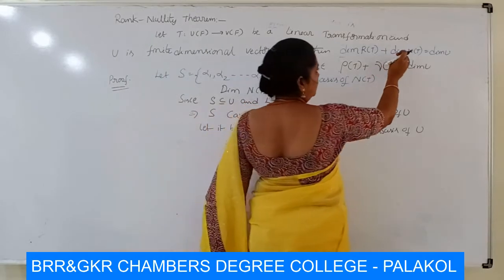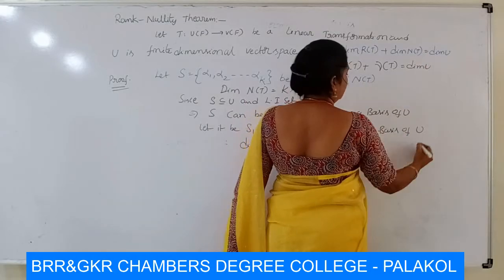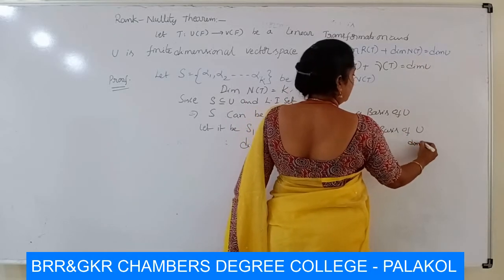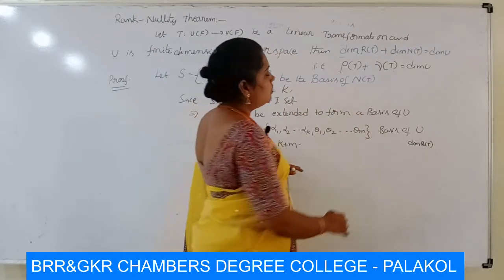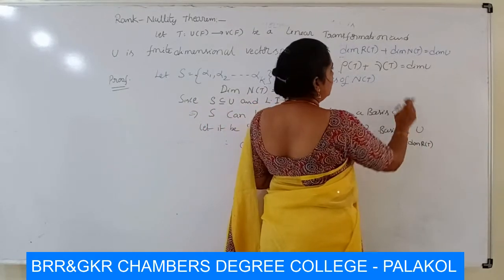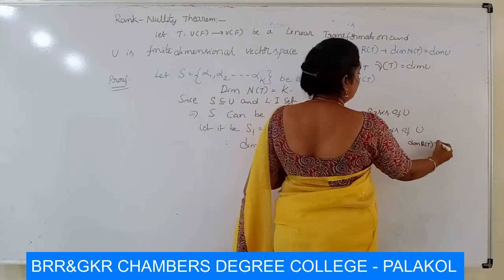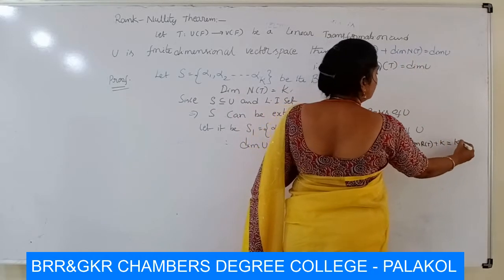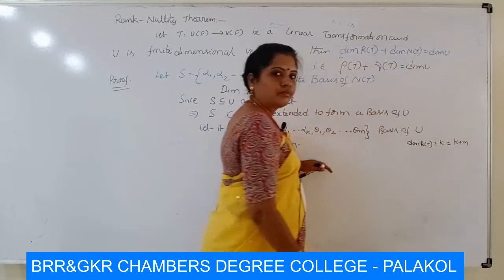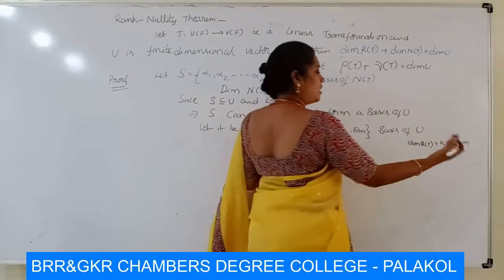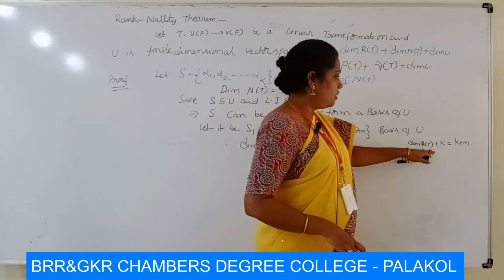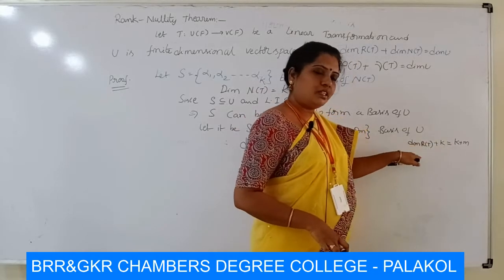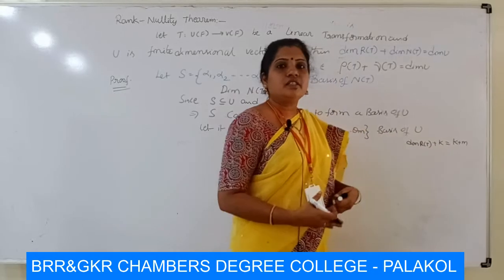Put these values in the equation. We don't know the value of dimension R of T, but the right hand side value is k plus m, and the left hand side is dimension R of T plus k. From this equation we get that dimension R of T is m.